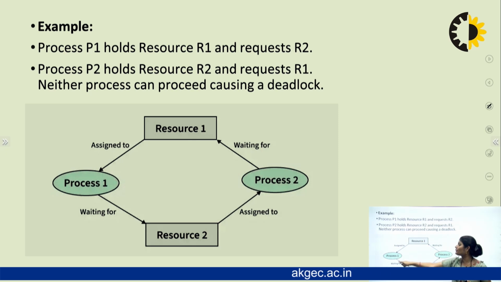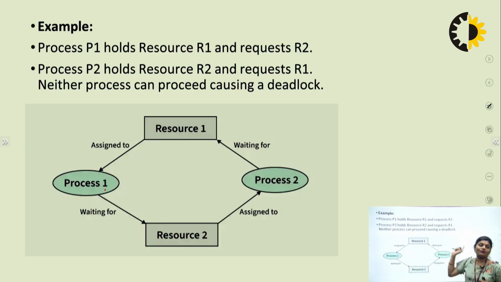So process P1 and process P2 are both in a deadlock state. One process holds one resource and waits for another, and the other process holds that resource and waits for the one held by P1. So this is the example of deadlock.